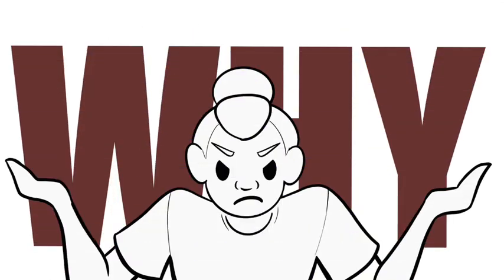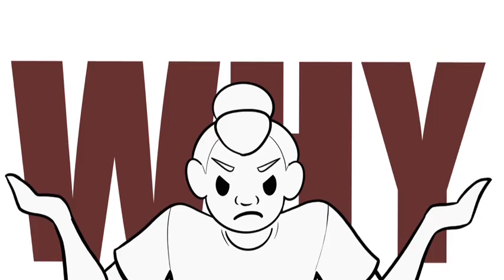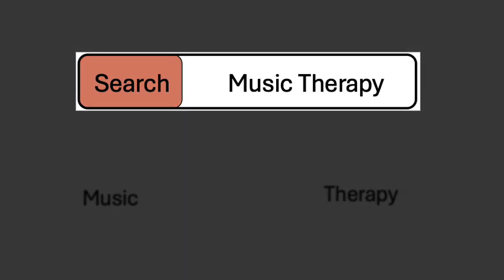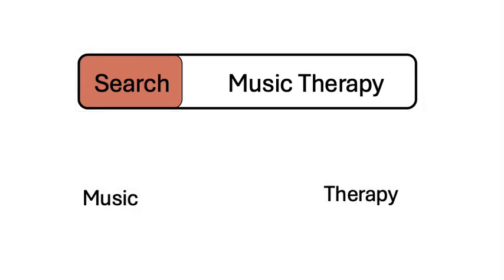So what is going on? And what can Alex change to get more relevant results? The problem is that most search engines on the internet, or through a library's catalog, see each word in a search as its own entity. The search engine sees music as one concept and therapy as another, and it seeks those words wherever they can be found, no matter their order.